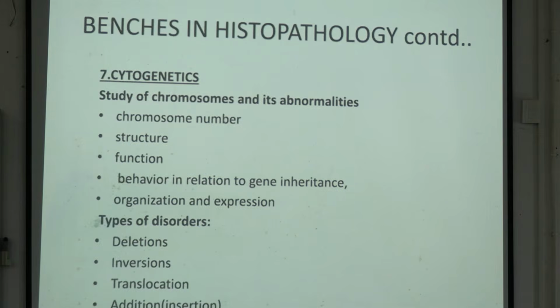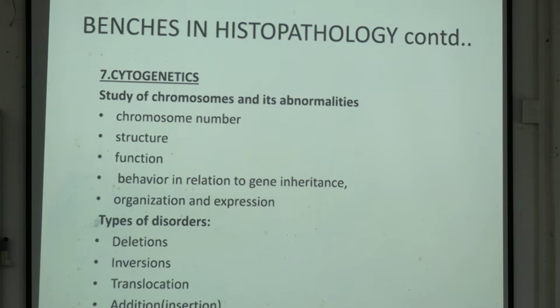Cytogenetics. What is cytogenetics? You know a bit of this because you have already covered physiology. It is the study of the chromosomes and their abnormalities. The chromosomal abnormalities include Turner syndrome, Down syndrome, Klinefelter syndrome.